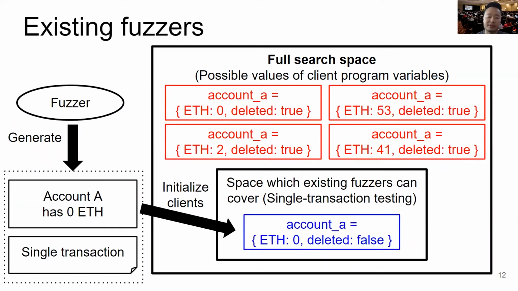And the existing fuzzers, because they generate a single blockchain state and a single transaction, and they initialize the clients with this blockchain state, get to test only a single client program state that corresponds to the pre-transaction blockchain state, and they fail to test these other different client program states.